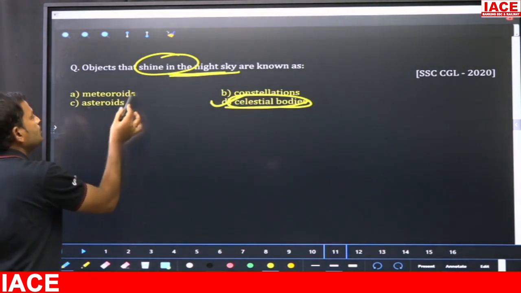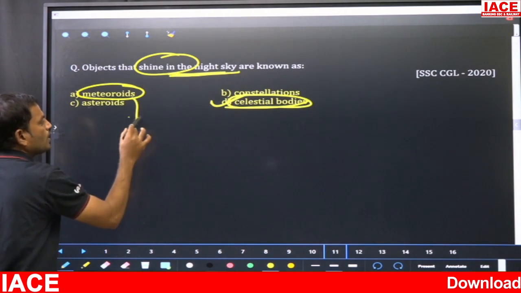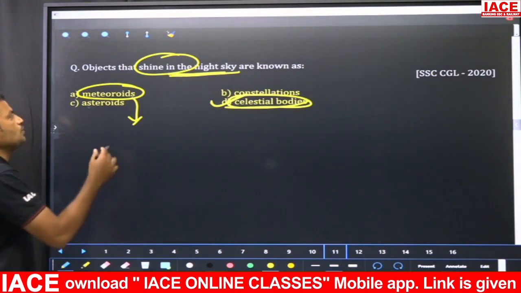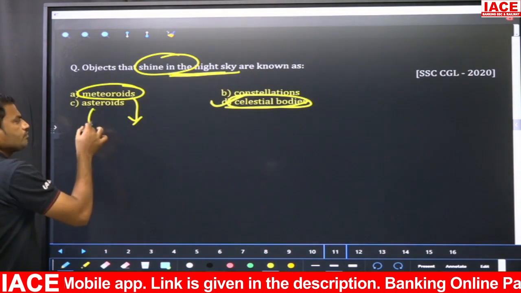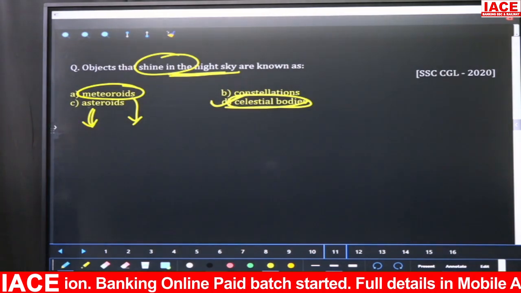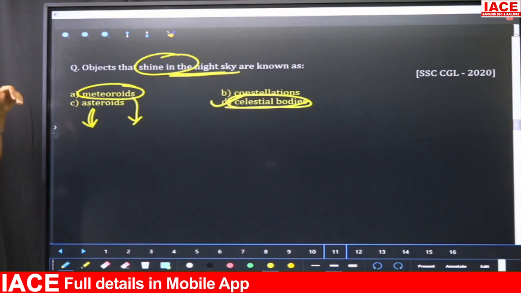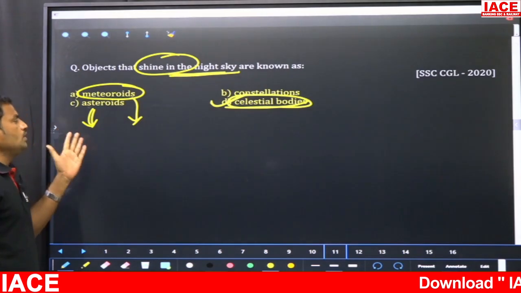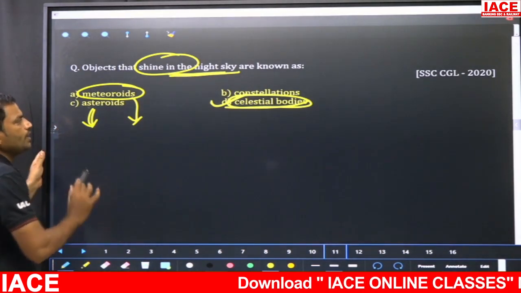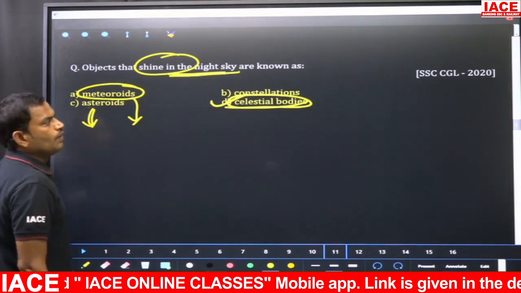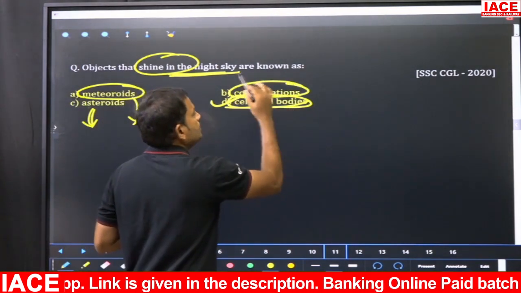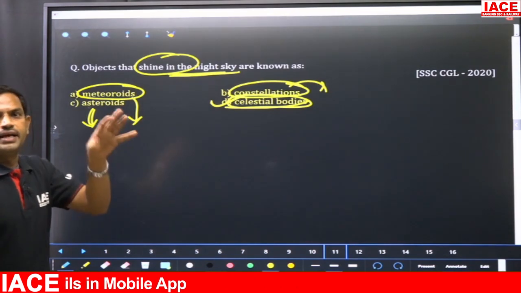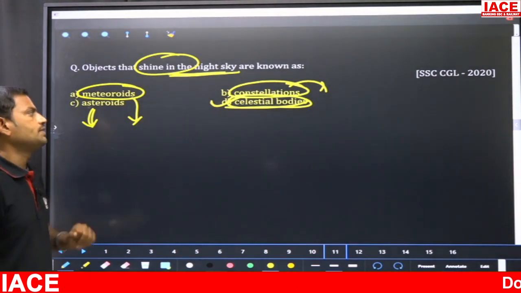Then if you take the remaining options here, meteoroids means the rocky objects, or space rocks present in the space. Asteroids, which are a little bit bigger, are also small rocky objects which can be seen in the space. Then constellations are a group of stars which gives different shapes, like Leo. Now the answer is option D.